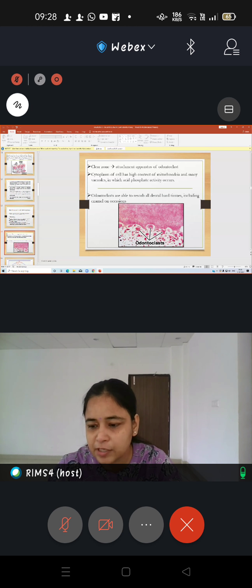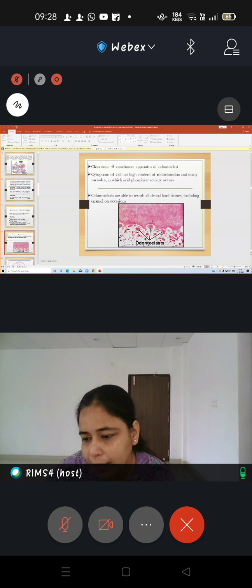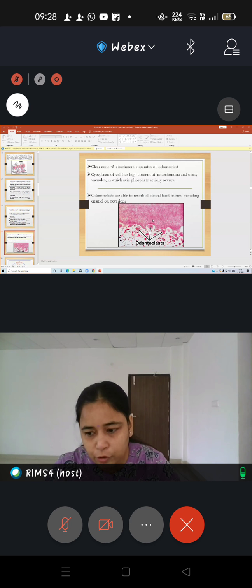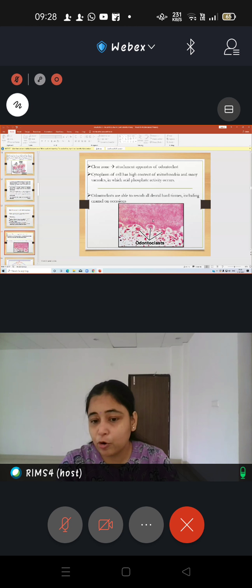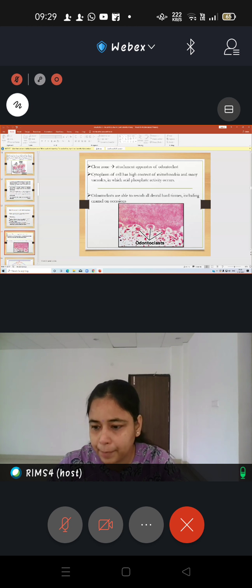If it is just a flat surface, there would be only pinpoint attachment of such a cell. So there would be only one point where the cell is attaching, and then the function would be very, very delayed. Obviously, it is going to perform the function, but it is going to be a very, very slow mechanism. By providing a resorption bay, you are providing enough surface area for attachment of the cell so that everywhere across this surface, the acids are liberated and the resorption mechanism is fast. Right? So I hope I am clear with the purpose of this resorption bay.